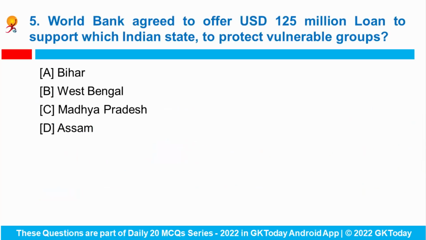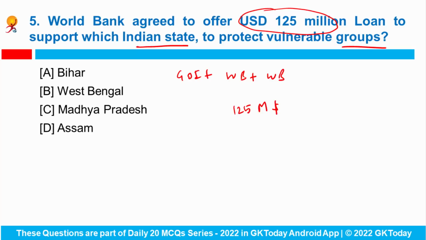Fine. Next question. World Bank agreed to offer $125 million loan to support which Indian state to protect the vulnerable groups? So the government of India, the government of West Bengal and the World Bank signed a $125 million IBRD loan to support the efforts to protect poor and vulnerable groups in the state of West Bengal. So West Bengal runs over 400 programs that provide social assistance, care, services and jobs. And most of these services are offered through a platform called Jai Bangla.